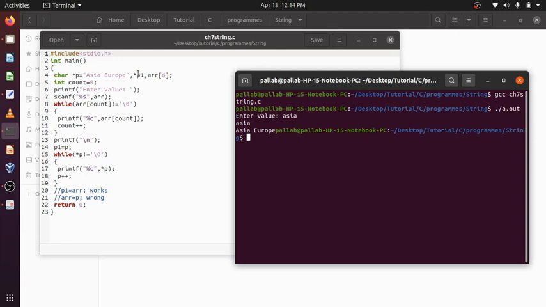P1, what is P1? P1 is a character pointer here. So P1 equal to P, and what is P? P points to this string. So we are assigning P to P1. After that we are printing the same thing, Asia Europe, till a null is found.